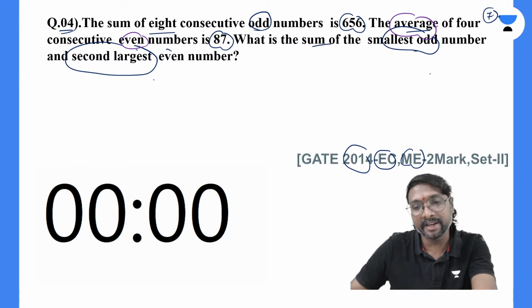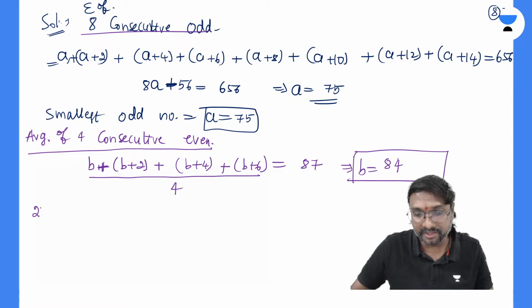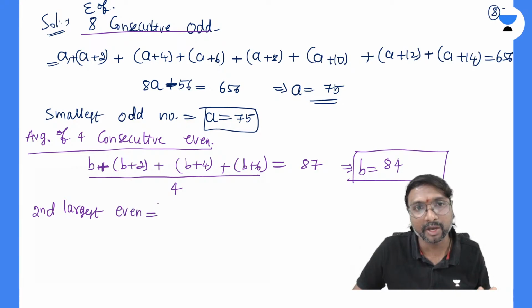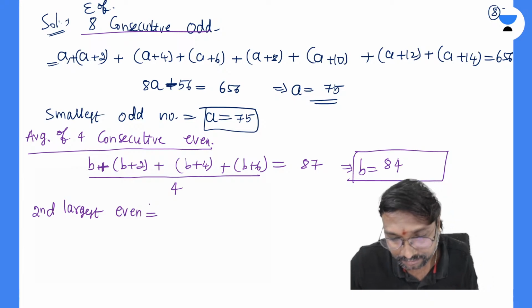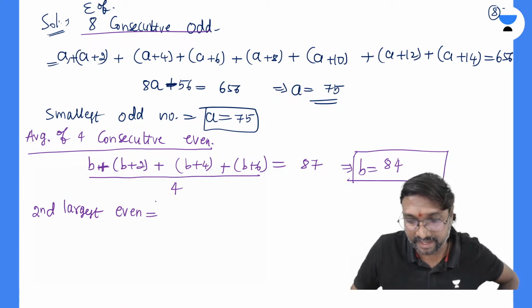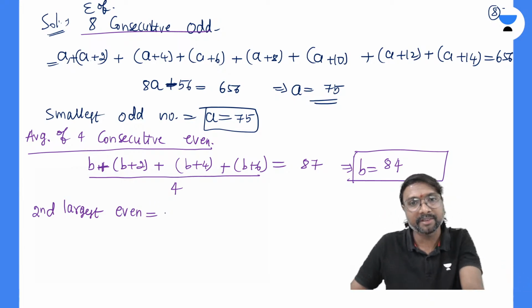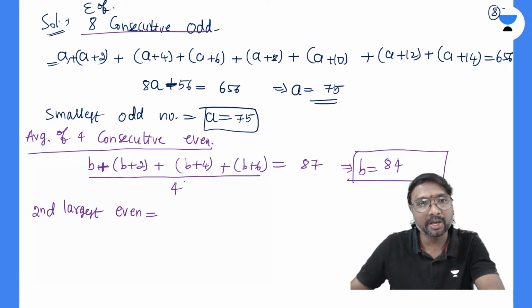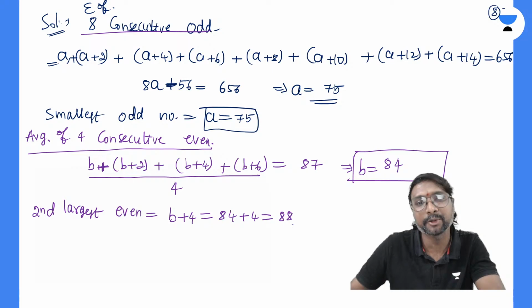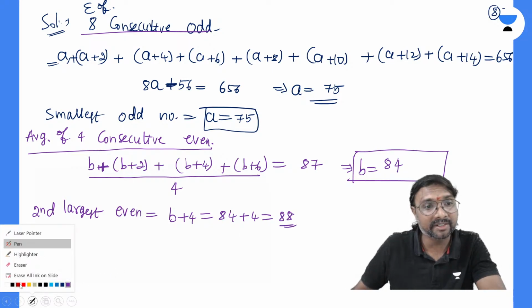The smallest odd number and the second largest even number. What is the second largest even number? It is nothing but b plus 4. What is b plus 4? That is 84 plus 4, which is nothing but 88. So what is the summation asked in the question?